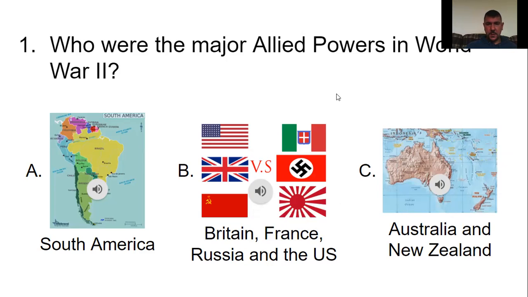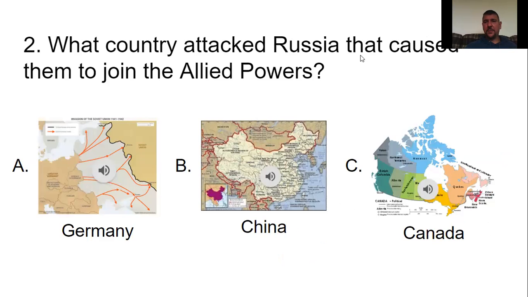We have a winner. Number 2, what country attacked Russia that caused them to join the Allied powers? Was it A, Germany, B, China, or C, Canada? It was A, Germany. Remember, they were friends at first, and then Hitler led a surprise attack on him because he didn't really like Stalin, didn't like Russia, so he led a surprise attack. Well, that forced Russia to switch sides and join the Allied powers. Ding, ding, ding. We have a winner.